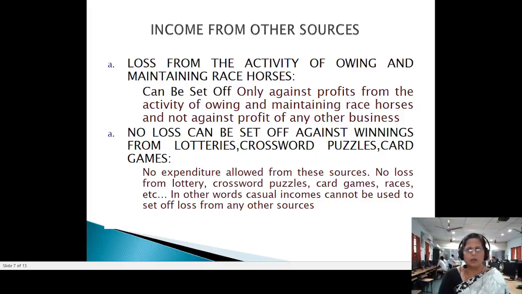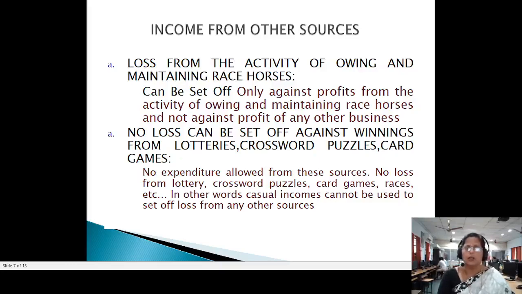So I told you that casual income has six important items: winning from crossword puzzle, card games, then lottery, then betting, gambling, and the last, sixth one, race horses. For the first five, even if there is any loss, those losses cannot be adjusted. But as far as race horses are concerned, if you get any loss, those losses can be adjusted from the same head, like income from owning and maintaining race horses, right? This is what we have to follow under casual income.